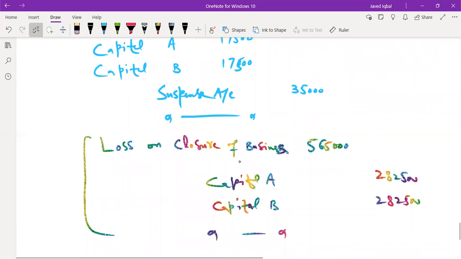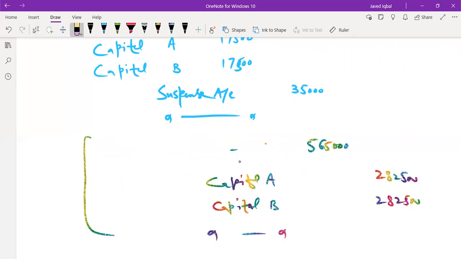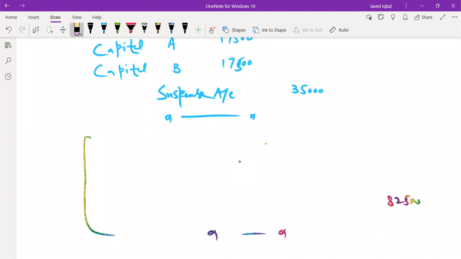Now coming to the other part, that you need to close down your equities as well. So all these equities, in fact these two equities, for closure need how much of the amount?